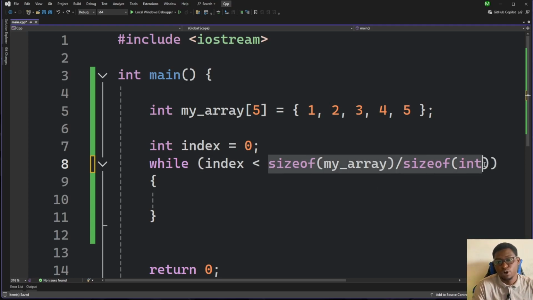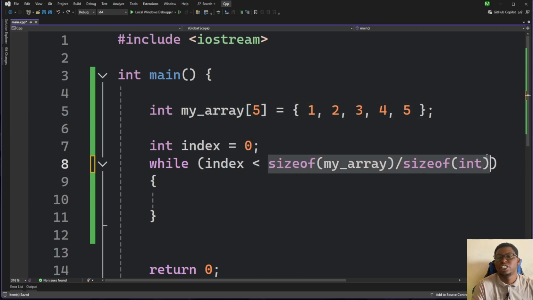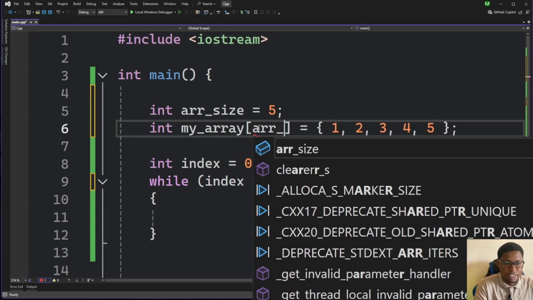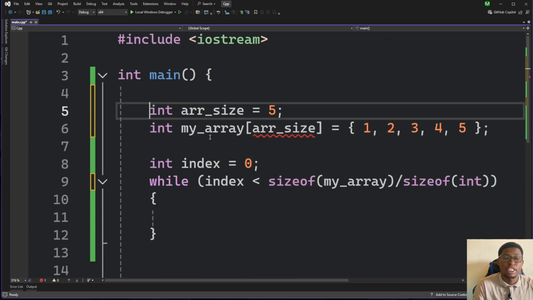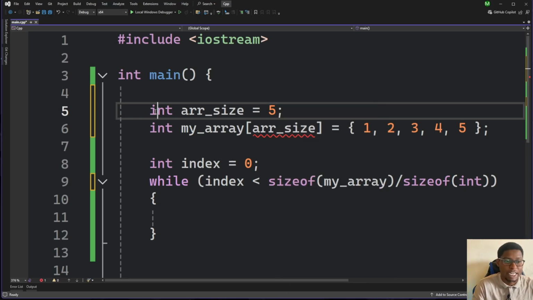It's always best though that you put your code in such a way that it is dynamic, such that if we ever change the size of this array, maybe later on, we won't need to come in and change it here as well. Another way of doing that is declaring the size of the array beforehand. So let's say we have 5, and then we say our size here. So in this case, this must be a constant value. That's why you see the compiler is complaining. So constant is declared like so.